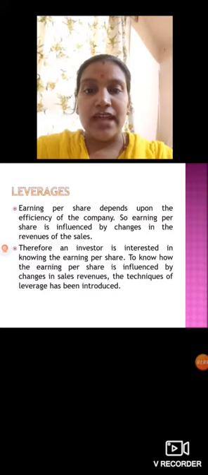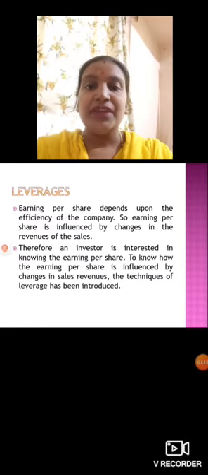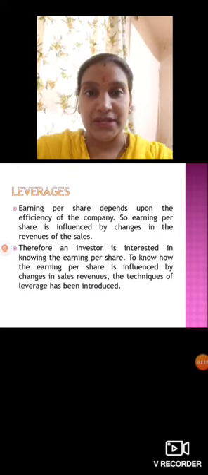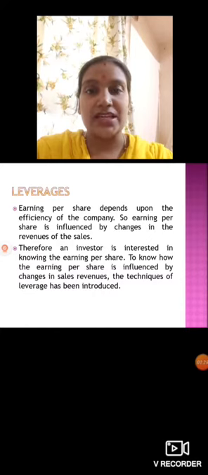Therefore an investor is interested in knowing earning per share. Any investor is interested to know more about the earning per share, how much they can contribute and in what way they can earn on that. That means on each share, how much return they are going to get. So to know how the earning per share is influenced by changes in the sales revenue, this technique is introduced, that is called leverage.